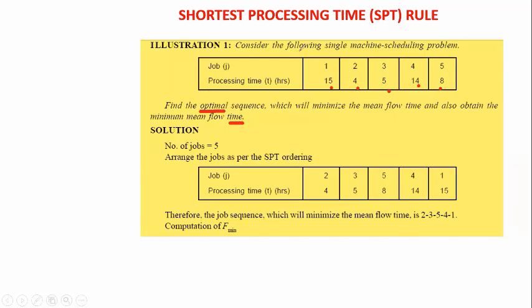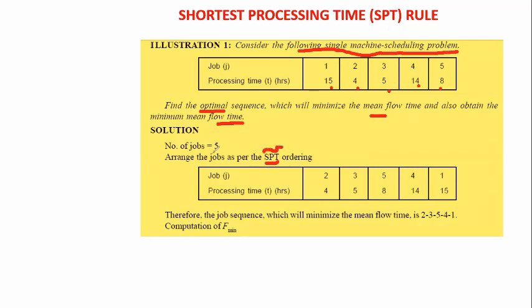Consider the following single machine scheduling problem. Here we are calculating the optimal sequence to minimize the mean flow time and also obtain the minimum mean flow time. For this solution we are using the shortest processing time concept. We can use any other priority rule also, but for example we are using shortest processing time. So I am going to solve this problem with the help of shortest processing times.